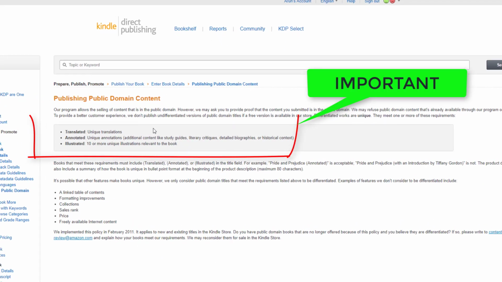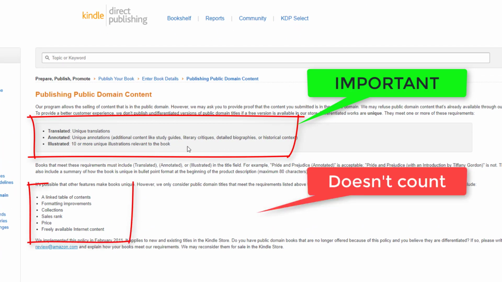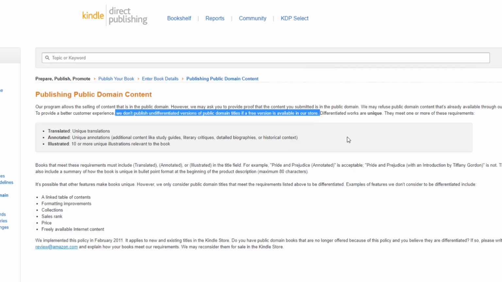If you observe, there's not much guidance on what needs to be done except for these important distinctions. However, there is a good number of items that clearly show what doesn't count as being differentiated. These are okay to do, but they don't win you the approval of the book from the KDP review team if you do. When it comes to translation, it's straightforward. Just pick a language that you are fluent in, and translate it to another language that you are confident in writing. Typically, English is pretty common, so if you find any book that is in your native language, you can translate that to English, or vice versa. Find a book that's in English and translate it into your native language.